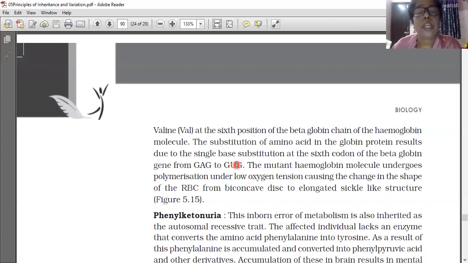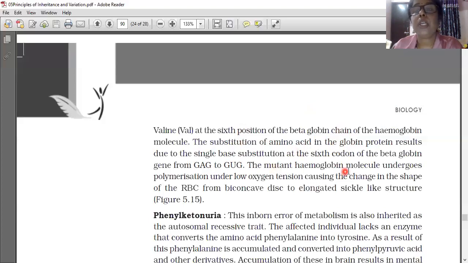Understood? So, in a normal person like us, one who does not have sickle cell anemia, the GAG code will be there. If the GAG code is there, then glutamic acid will be selected, and at the sixth position of the beta chain, glutamic acid will be there. If the Mendelian genetic disorder is there, instead of GAG, the GUG code will be there. If the GUG code is there, then valine will be selected. So as a result, in the beta chain, valine will be there at that position.